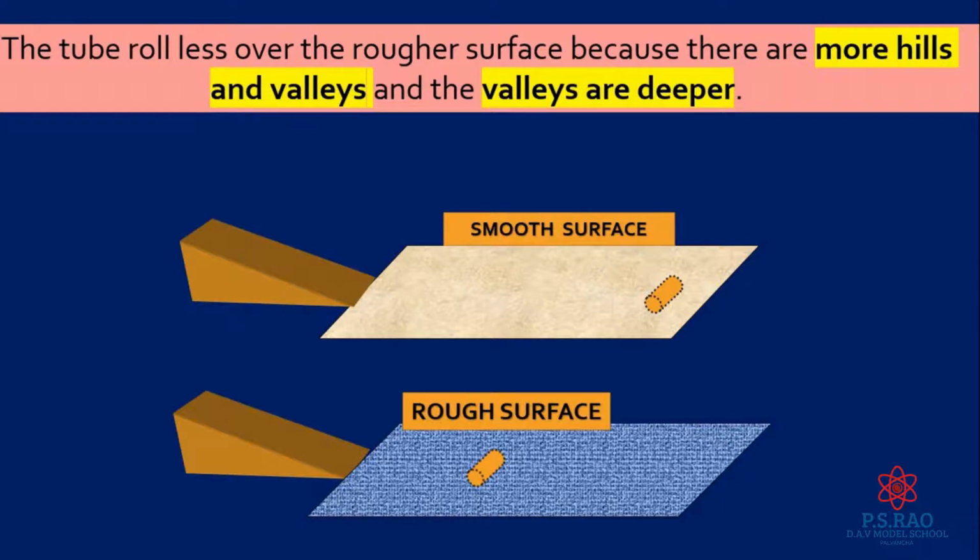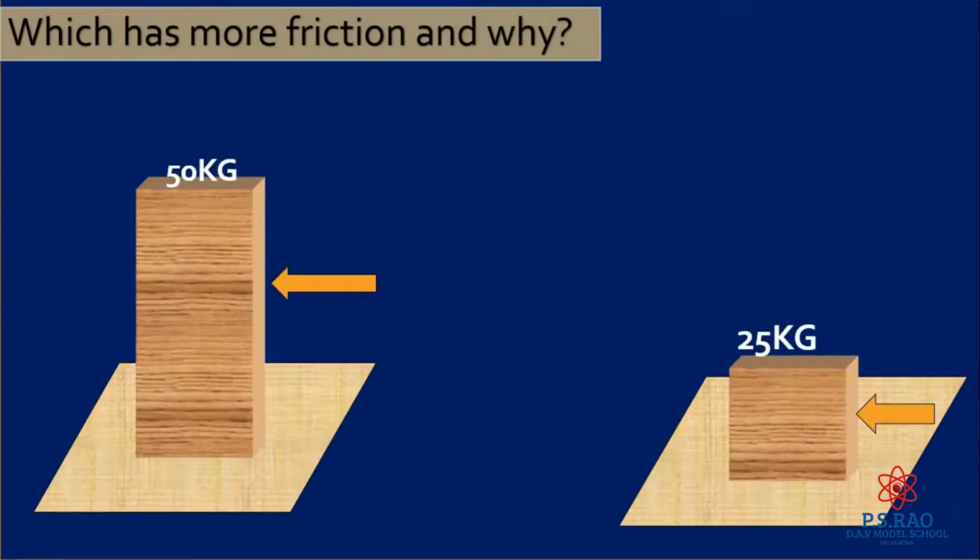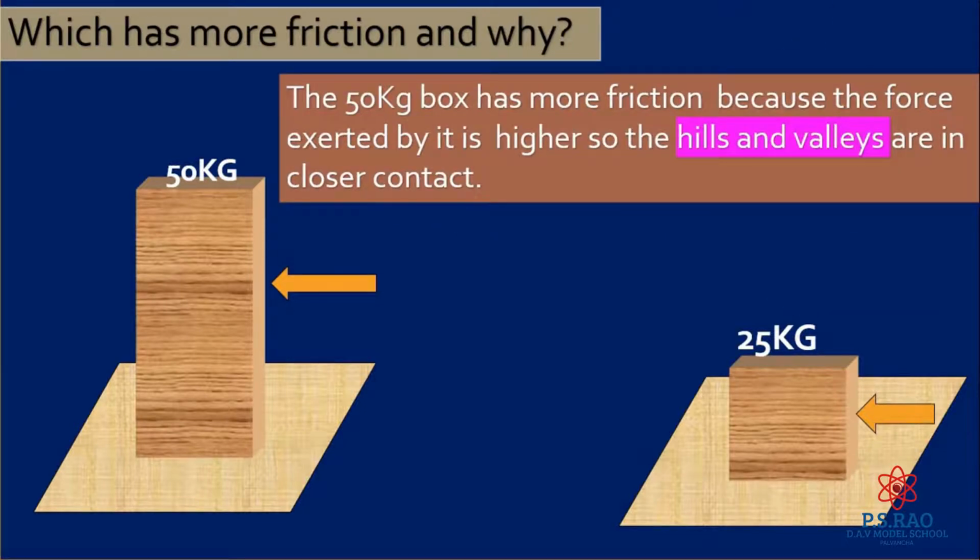Now see here, two boxes are there. One box has a mass of 50 kg, the second one is 25 kg. Which one has more friction and why? You see, the mass is more, so the force exerted by the block is also more. So we concluded that the 50 kg box has more friction because the force exerted by it is higher, so the hills and valleys are in closer contact.